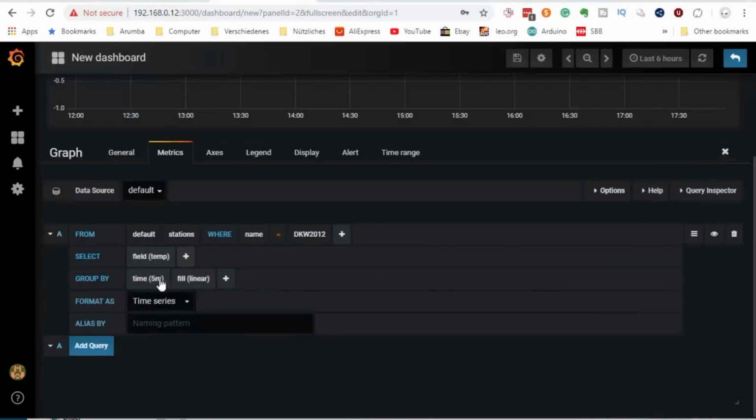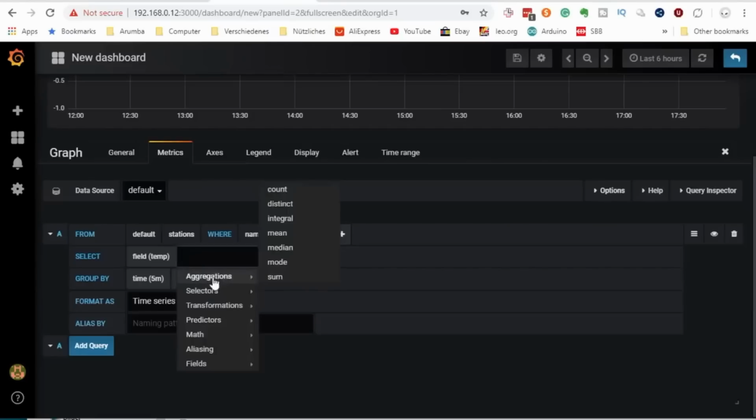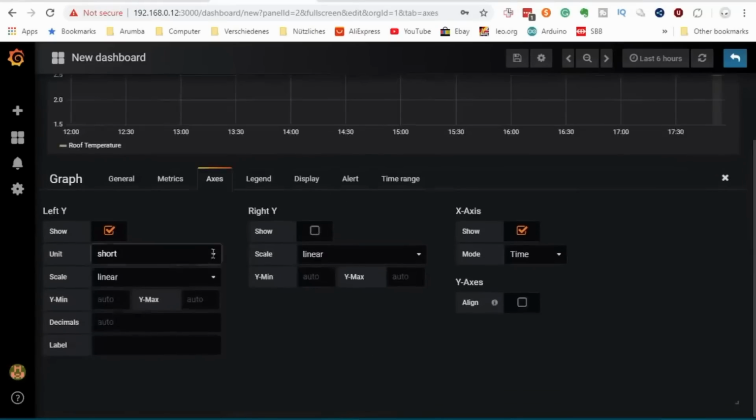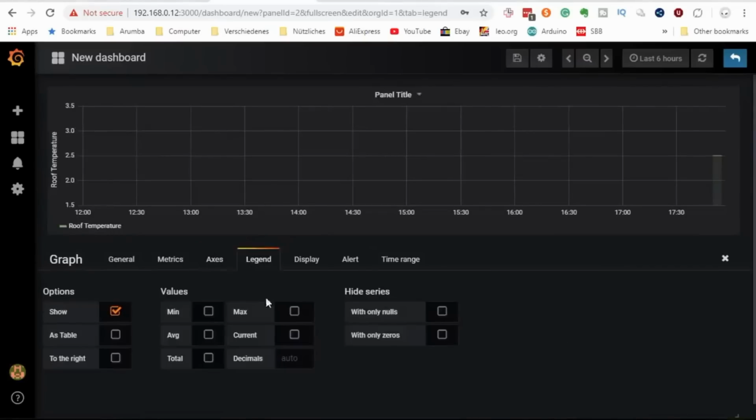Now we select the temp field and select mean to get an average value. We select group by time and select 5 minutes as the time to average. We give it the name roof temperature and go on to define the axis. For the y-axis, we choose degrees Celsius and a label. Next, we add a label with the current temperature. Like that, we always see the last value.